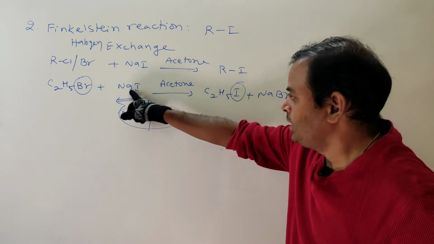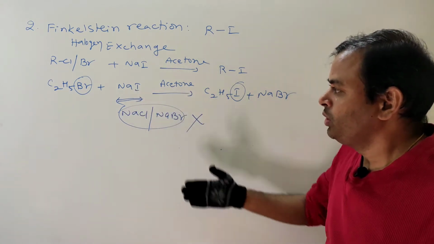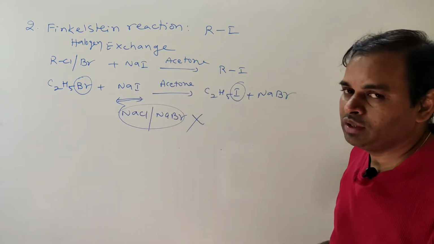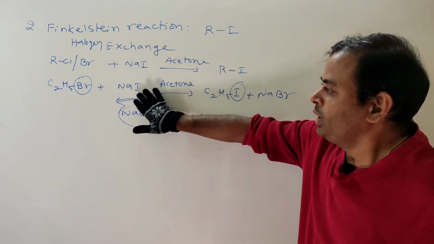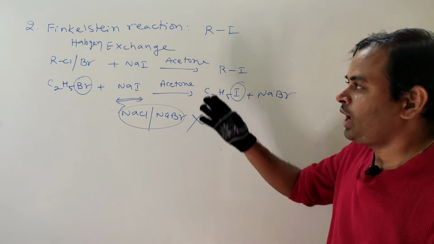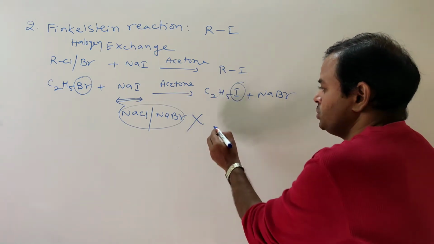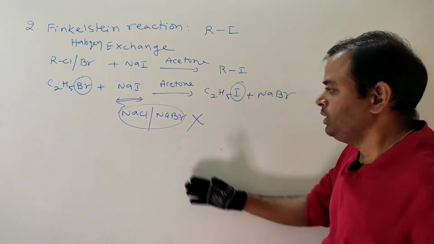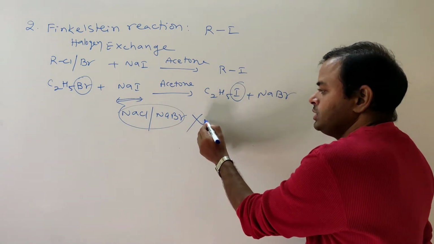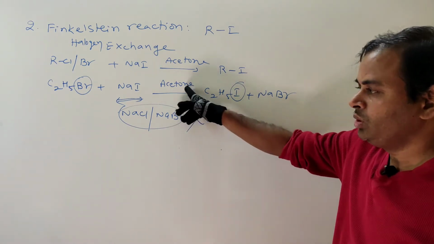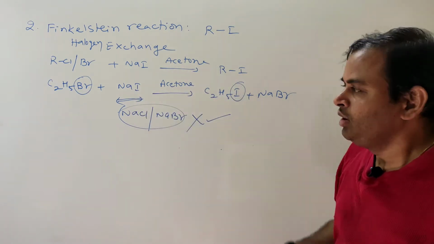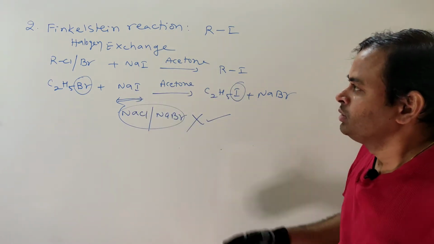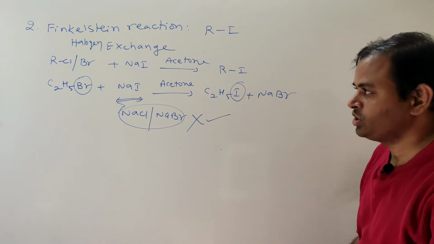As NaI is soluble in acetone, it favors the forward reaction according to Le Chatelier's principle. That you should remember. So this is about the Finkelstein reaction.